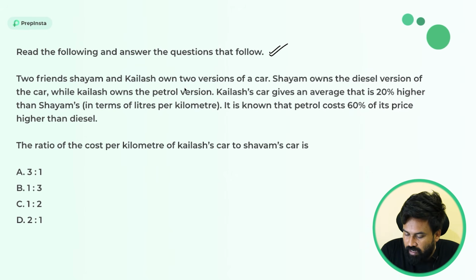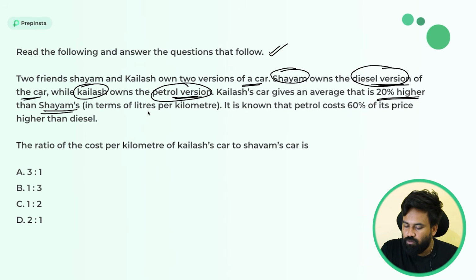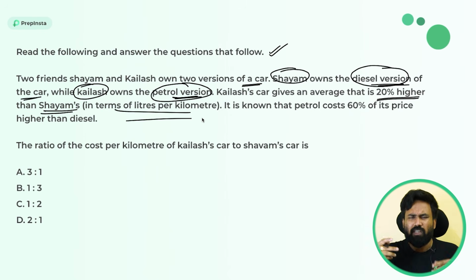Two friends, Shyam and Kailash, own 2 versions of a car. Shyam owns the diesel version of the car, while Kailash owns the petrol version. So 2 people are there, Shyam and Kailash, Shyam having the diesel version and Kailash having the petrol version. Kailash's car gives an average that is 20% higher than Shyam's. So in terms of liter per kilometer, what is it?